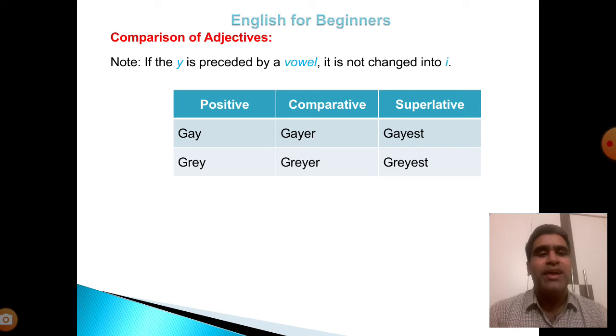Example: gay, gayer, gayest; grey, greyer, greyest. So the y is followed by a vowel letter. We need not change the y into i. As it is, we add er for comparative and est for superlative.